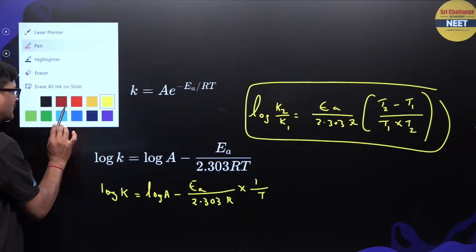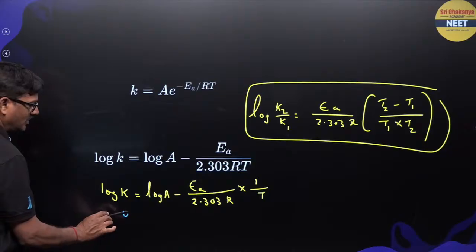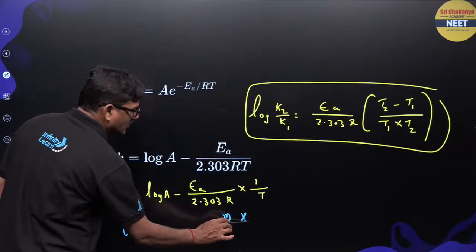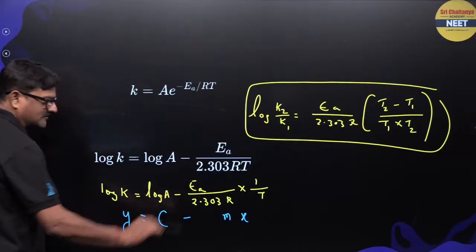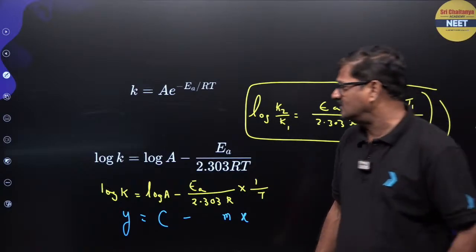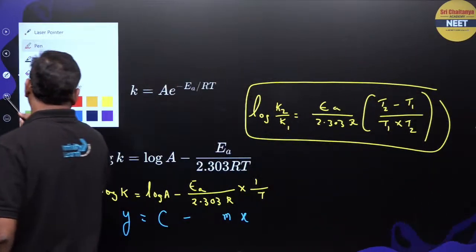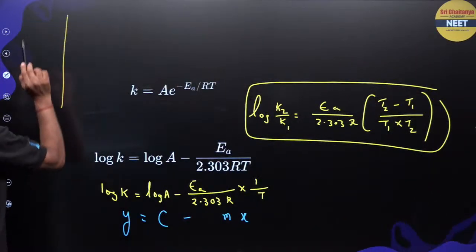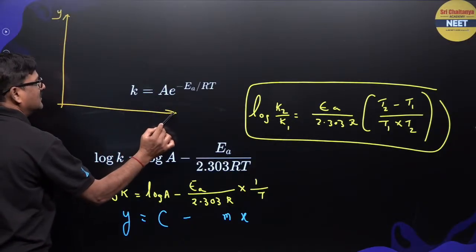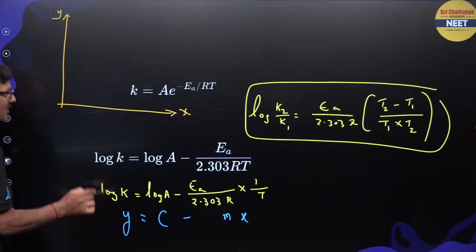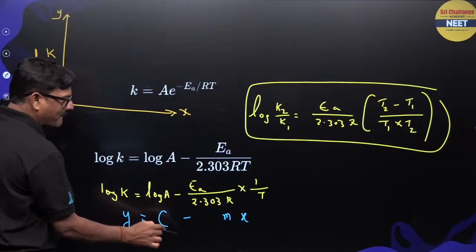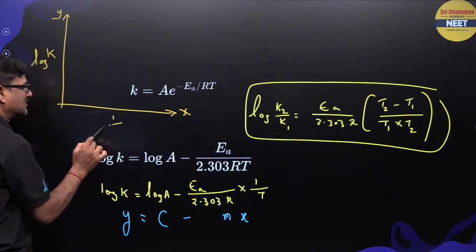Can you compare this expression? y is equal to mx plus c, right? It is an equation of a straight line. Y में क्या? So what is there on the y? Y. And what is there on the x? X. Y में log k है. X में क्या है? You are going to get 1 by T.